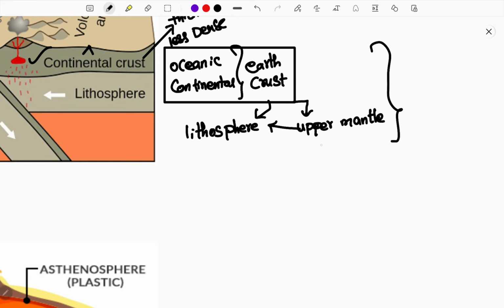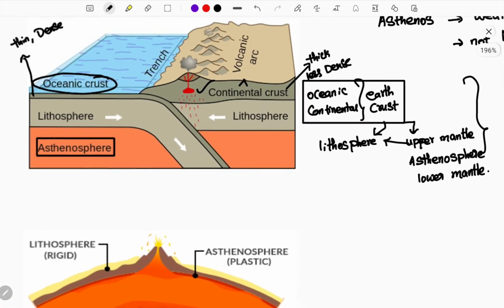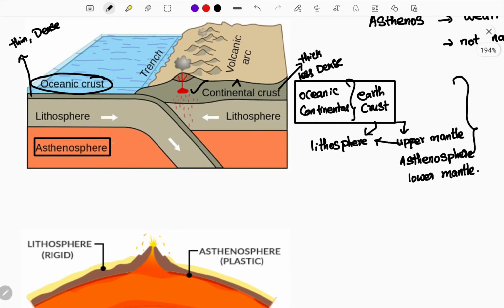Below the upper mantle there lies a liquid layer called the asthenosphere. This is some sort of semi-liquid, viscous layer. Below the asthenosphere there will be the lower mantle. So now you will have a clear idea: the asthenosphere is part of the mantle. Below the lithosphere there lies the so-called semi-liquid or viscous fluid.